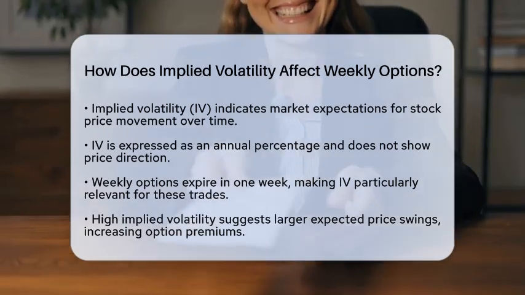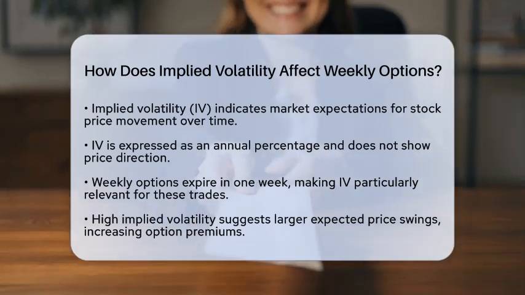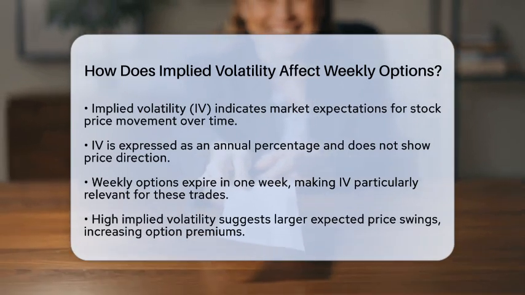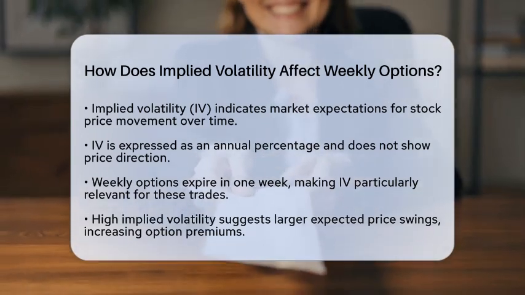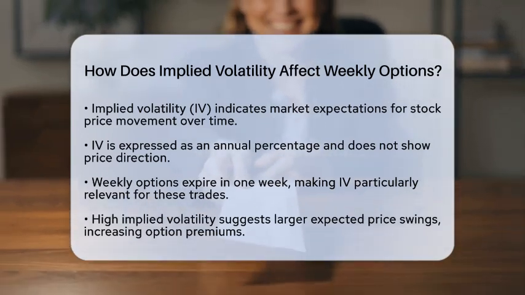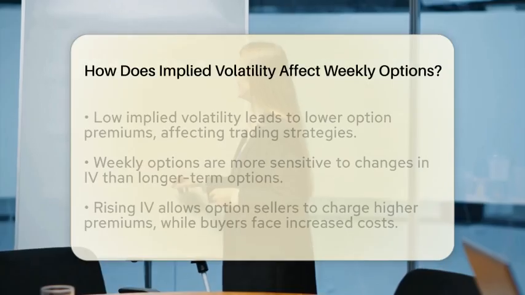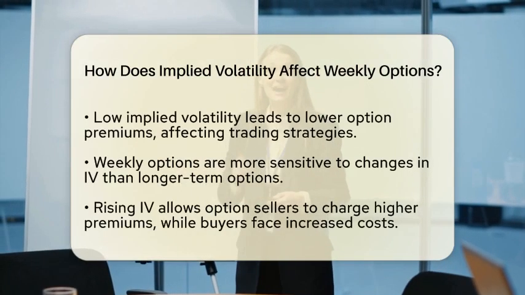Weekly options are unique because they have a very short lifespan, typically expiring in just 1 week. This short-term frame makes implied volatility particularly important. When traders look at weekly options, they adjust the annualized implied volatility to fit that week.